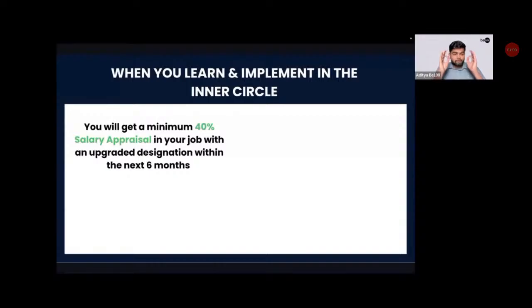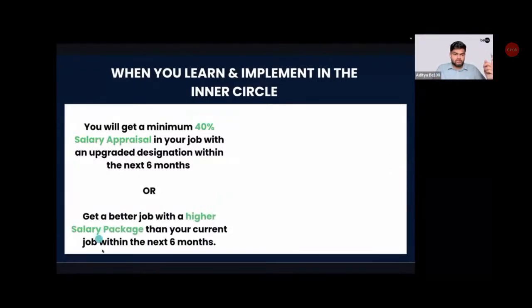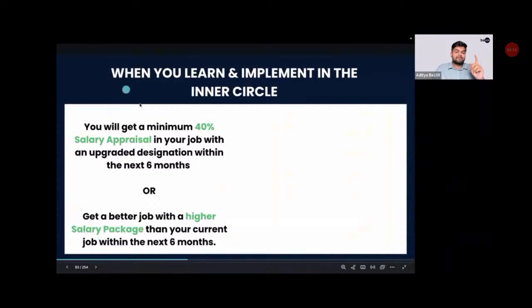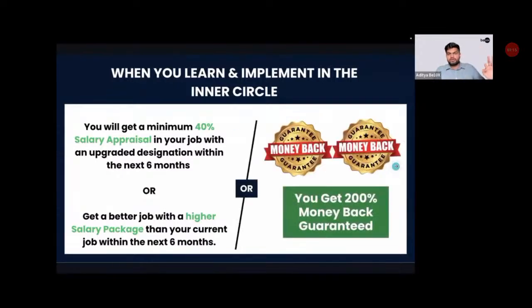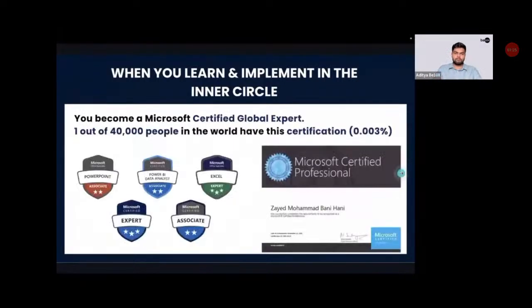So before you even end this mastery program, within 6 months, you are going to get a minimum of 40% salary appraisal in your current job with upgraded designation. Or, let's say your company is not giving that, you are going to get a better and higher salary package than your current job with a guaranteed new job in the upcoming 6 months. You are going to get one of these two outcomes, or I do not want your money at all. You are going to get double your money back. Since you are putting in effort, I am so confident that you are going to get one of these two outcomes. If you don't, I'm going to give you double your money back. That's how confident I am in this program.